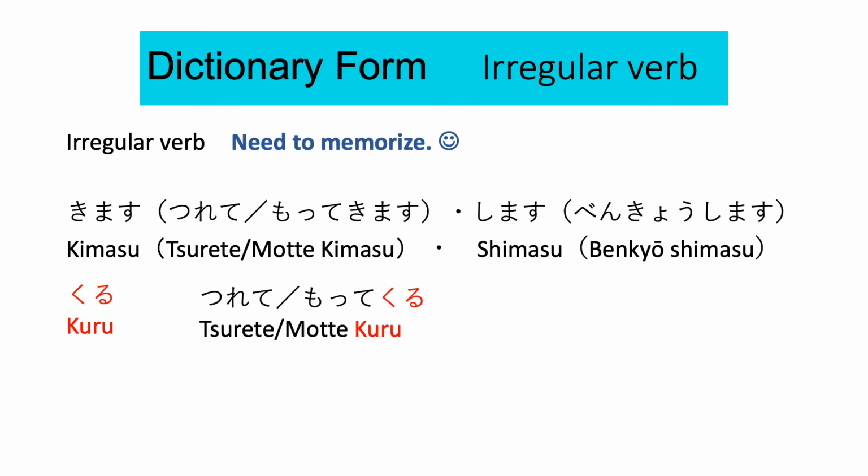And します, to do, 勉強します, to study, changes to する、勉強する. And again, because these are irregular verbs, you have to memorize. So 来ます to 来る, します to する.